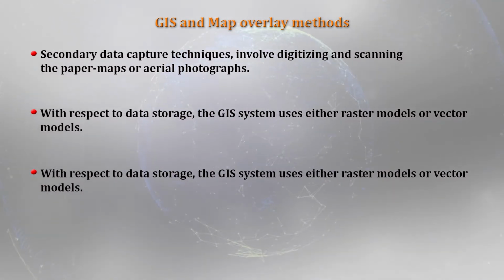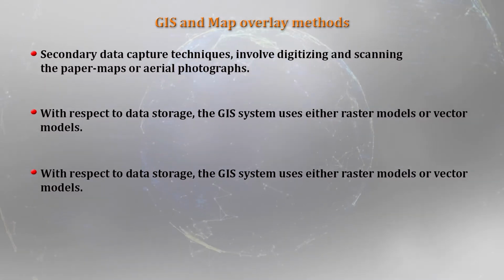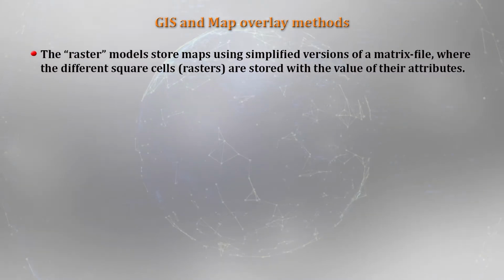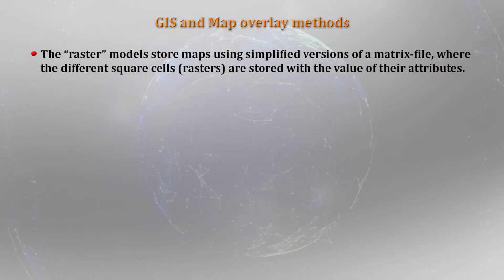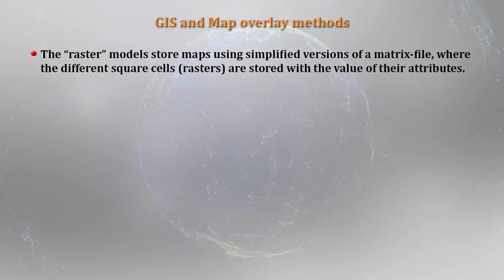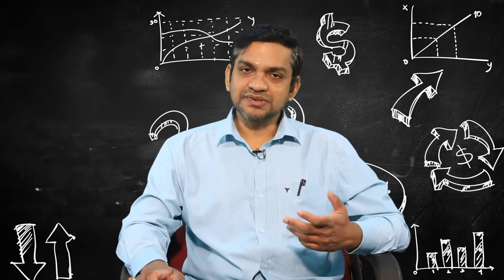It is a very interesting point, because based on these models even GIS systems have been categorized. Raster models store maps using a simplified matrix file, wherein different square cells, called rasters, store both the attribute data and the spatial data.